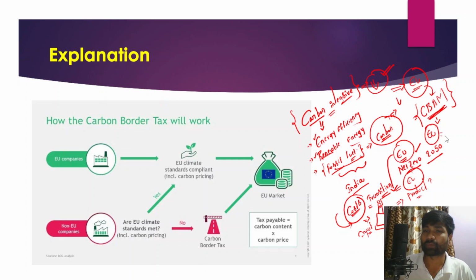In a way, that will provide a level playing field between Indian companies and European Union companies. However, on the other hand, this mechanism is clearly a detrimental factor for Indian industries, as they used to export a lot of such items into the European Union.